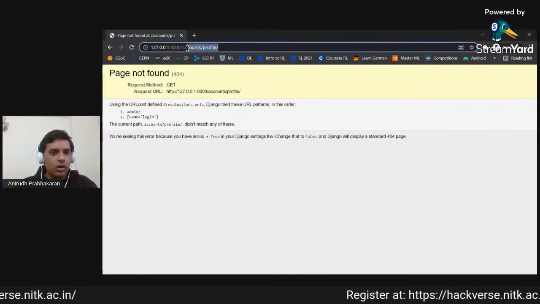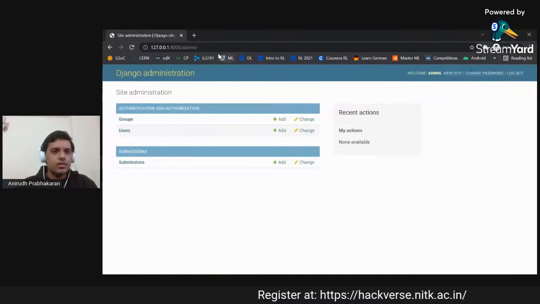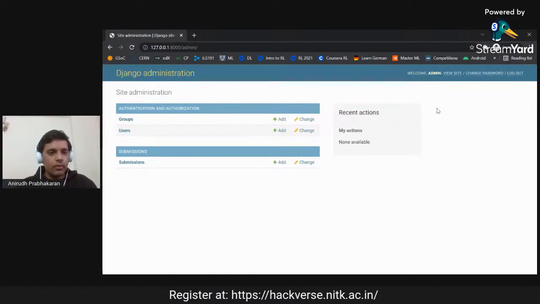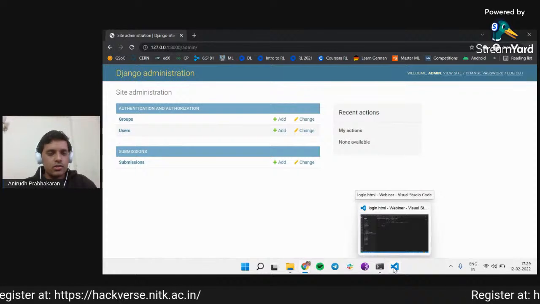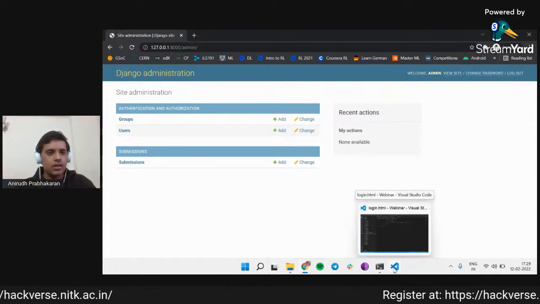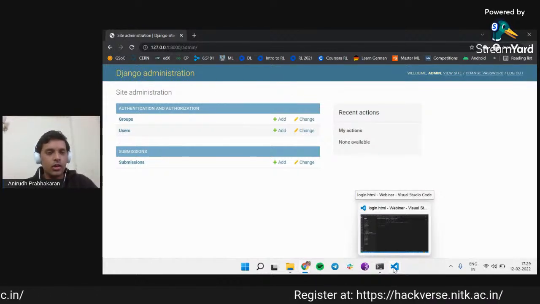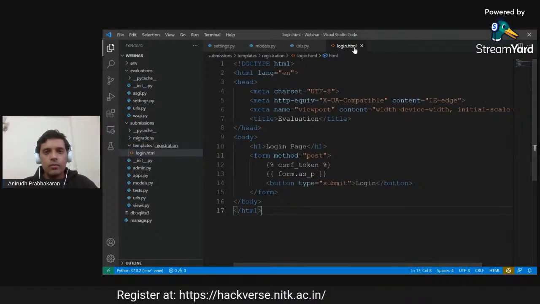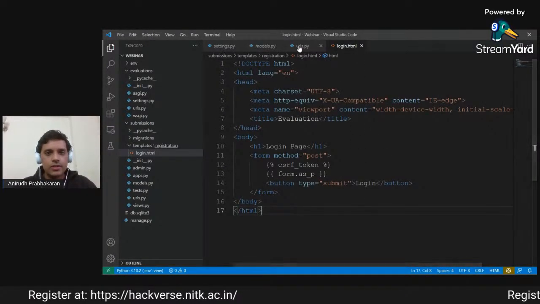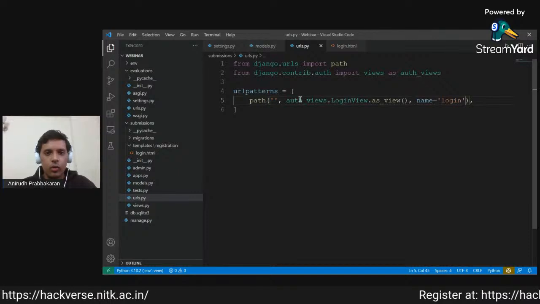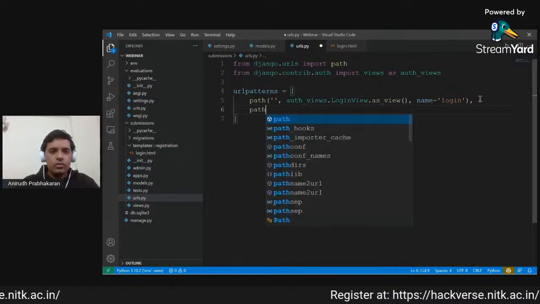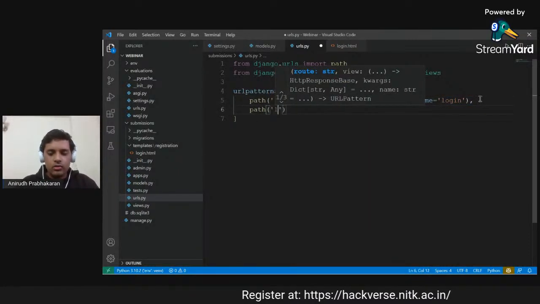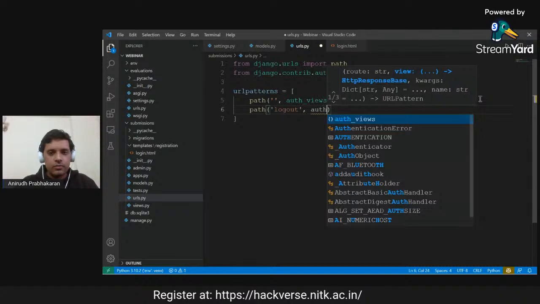So this means that my login has actually completed, since now I can directly go to admin. My login has completed, but because of the way that Django is set up, it redirects you to the slash account slash profile page. We will be changing that also. But now we see that the login page has basically been done with just one file and one line of code. Similarly, we will just add a logout link.